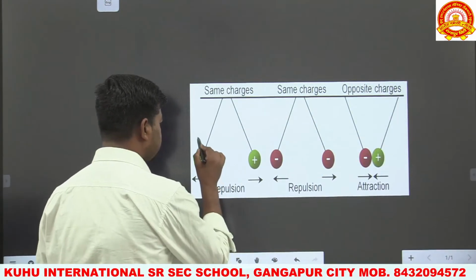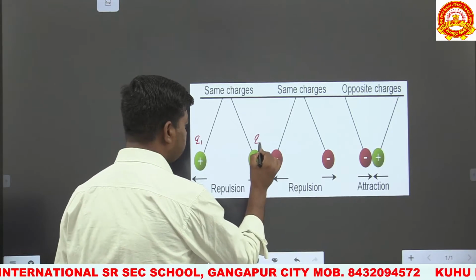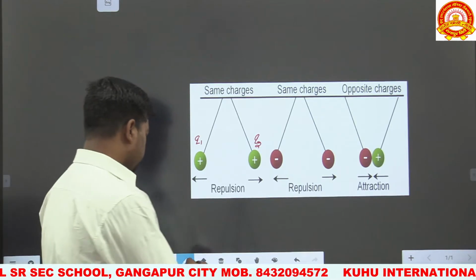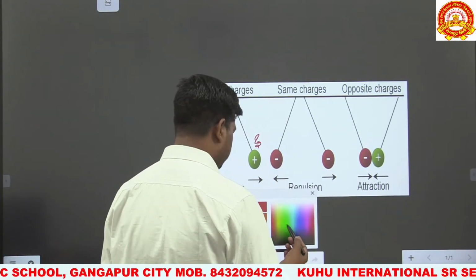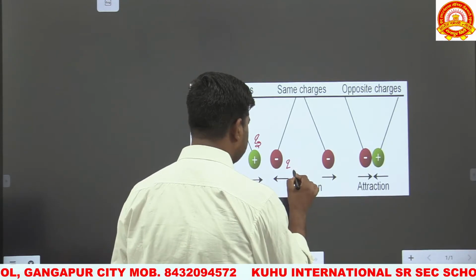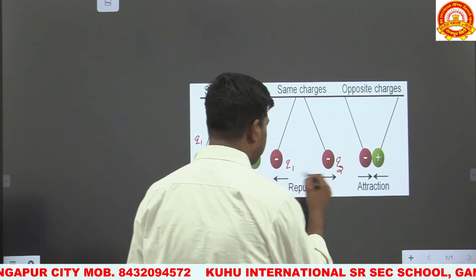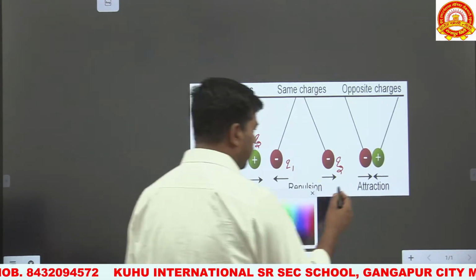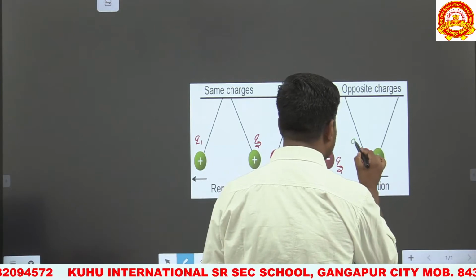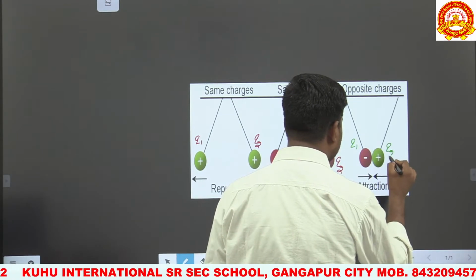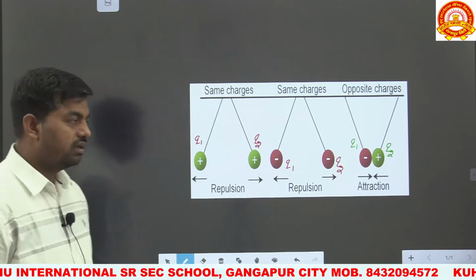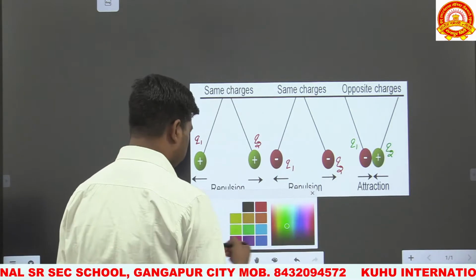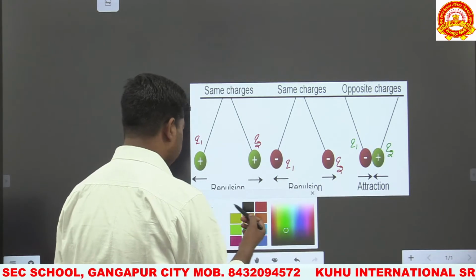Okay, consider this as q1 and this as q2. So repulsion between both the charges will take place. If we consider these two charges, named q1 and q2, they will also repel each other. But if two charges are of opposite nature, this is q1 and this is q2, then they will attract each other. This is the basic phenomenon present in charge.